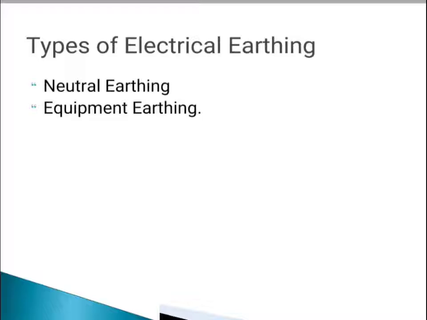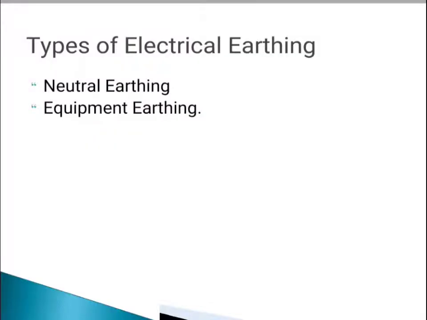In neutral earthing, the neutral of the system is directly connected to the earth with the help of GI wire. Neutral earthing is also called system earthing. Such earthing is mostly provided to systems which have star winding. Examples of neutral earthing are generators, transformers and motors, where the neutral earthing is taken from the star connected point of the winding.